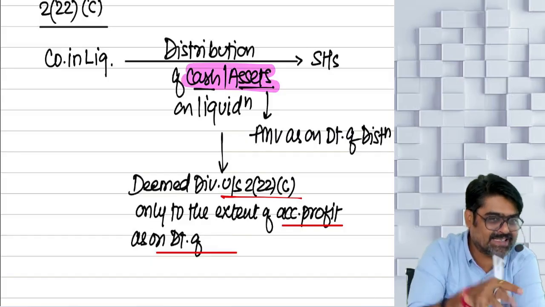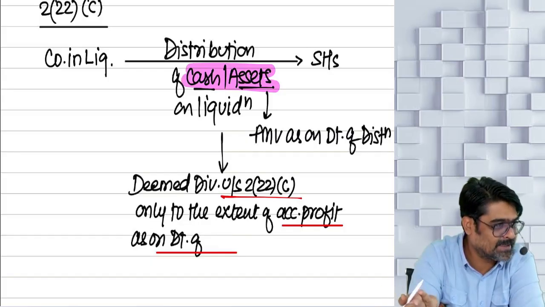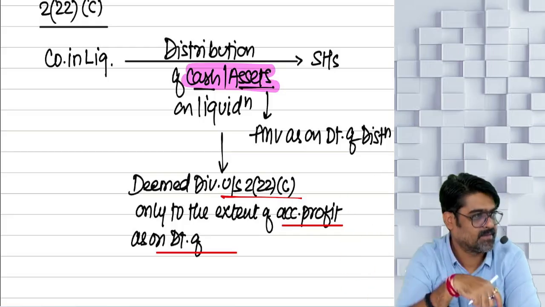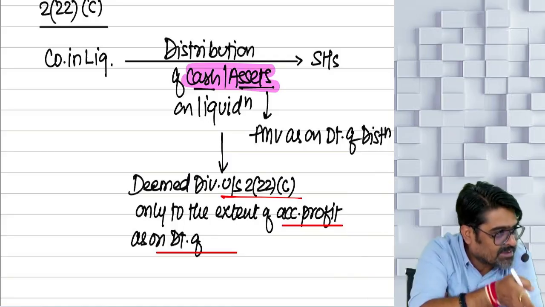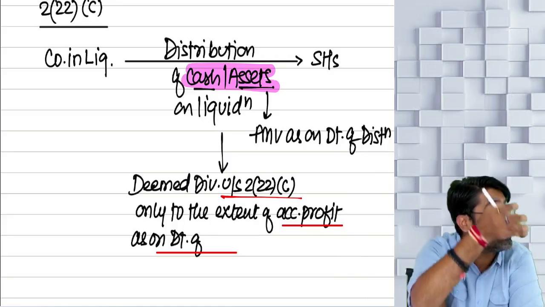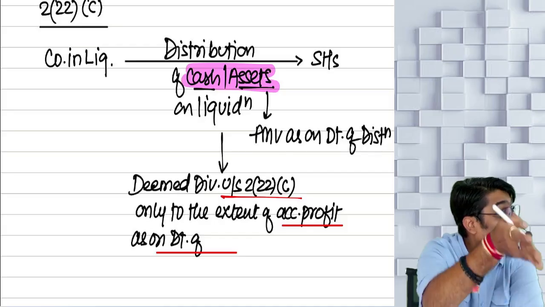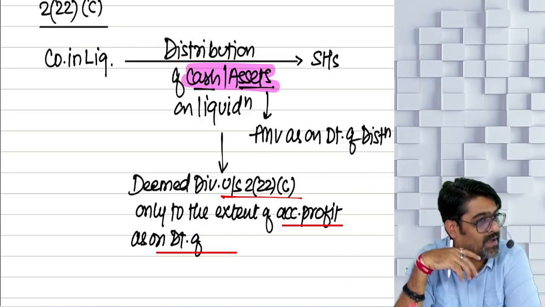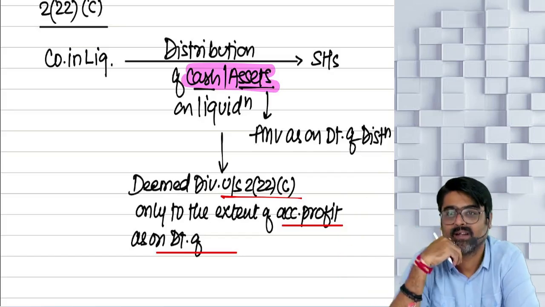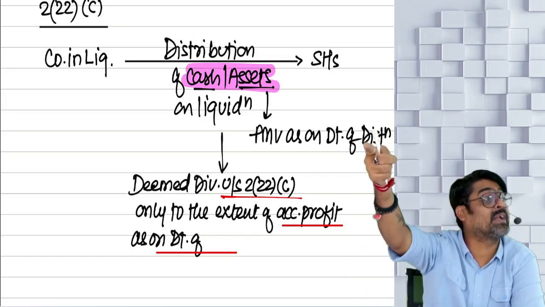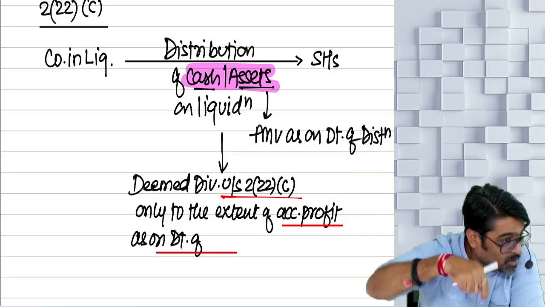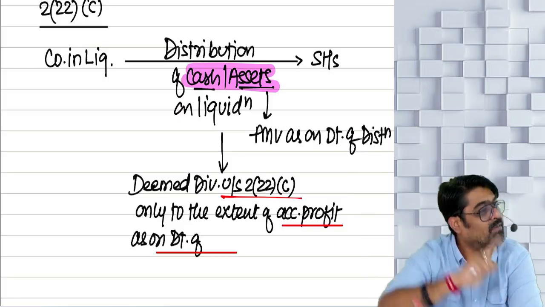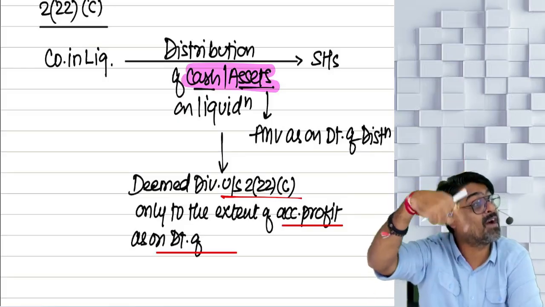After the liquidation date, the company does not exist. So distribution will happen after the liquidation date, and the profits have to be checked as on the date of liquidation. That is the last day on which the company exists. After that the distribution is happening. This is the catch here. Fair market value you will check as on the date of distribution, but the accumulated profits you will check on the date of liquidation. Everywhere it is accumulated profits as on the date of distribution.